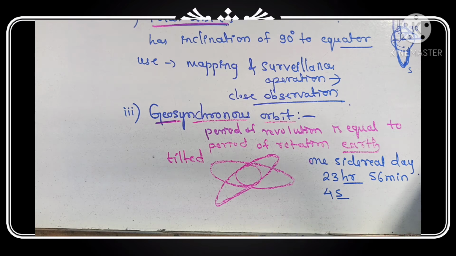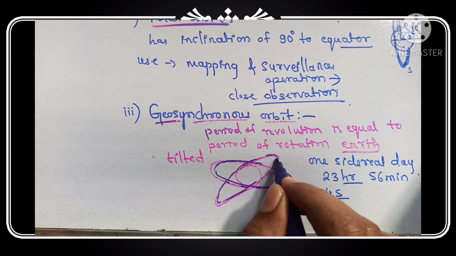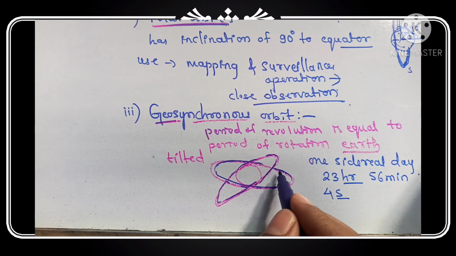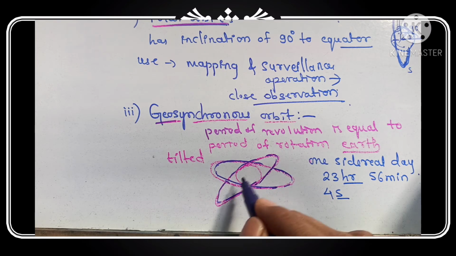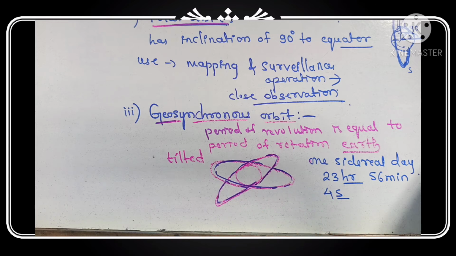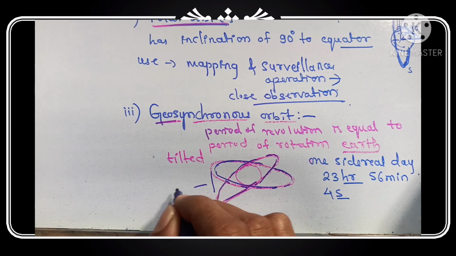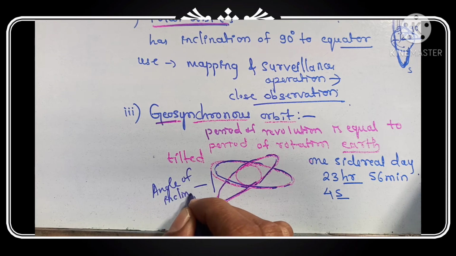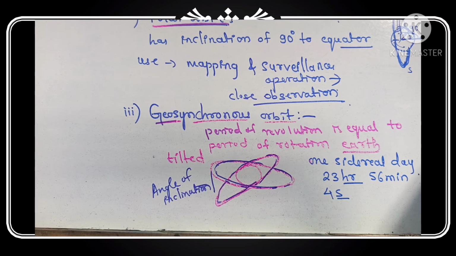Hence it is synchronized with the earth's rotation. So it is known as a geosynchronous orbit, which is a tilted orbit, not an equatorial orbit. This is a tilted orbit, tilted with respect to the plane of the equator. This is the plane of the equator, and the orbit is tilted with respect to it. This much is the angle of inclination. This is known as geosynchronous orbit.